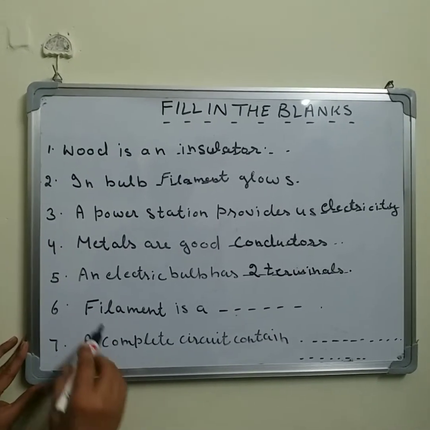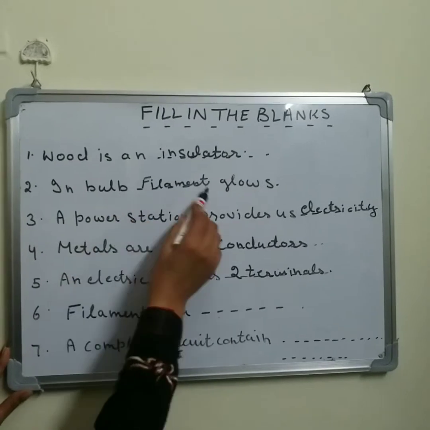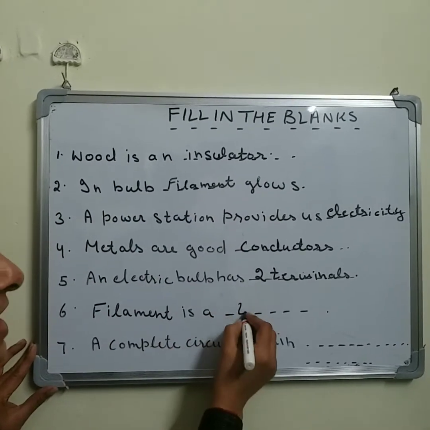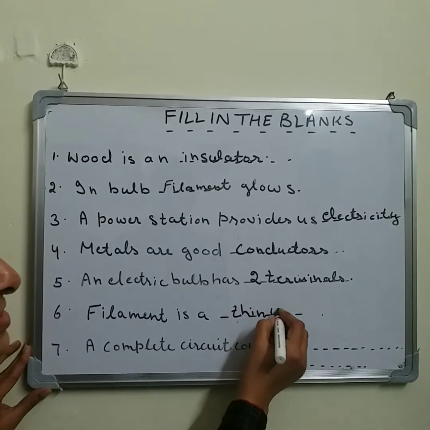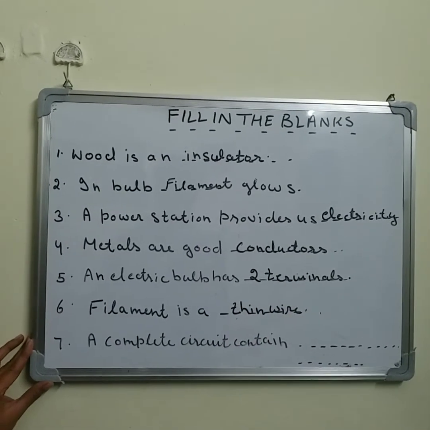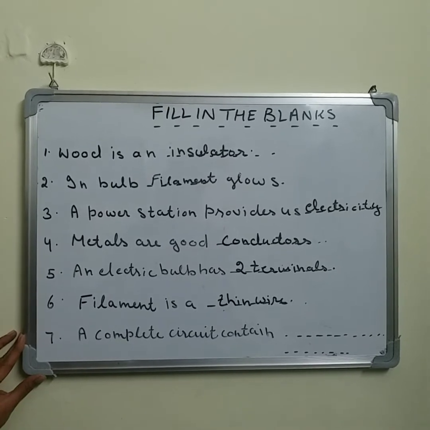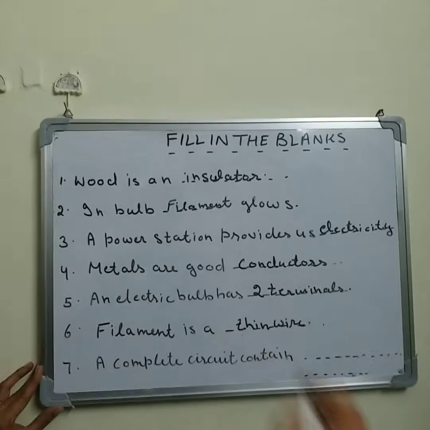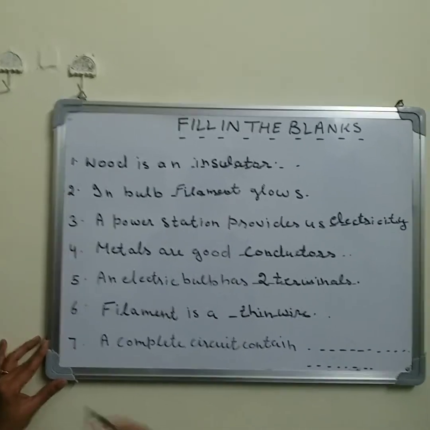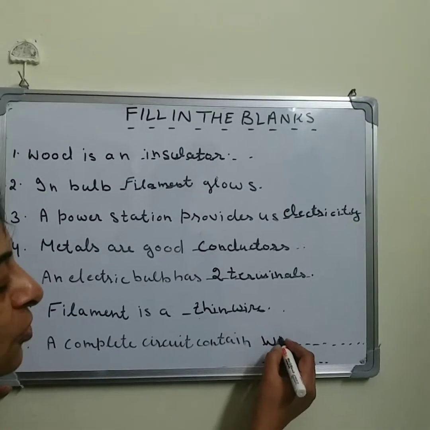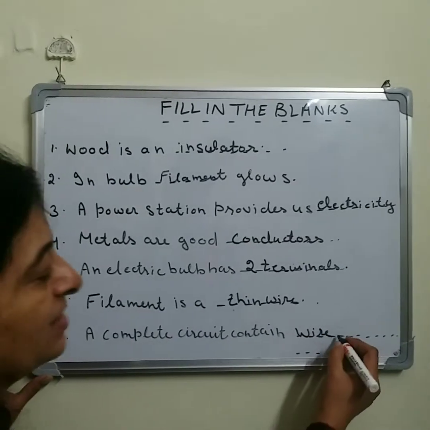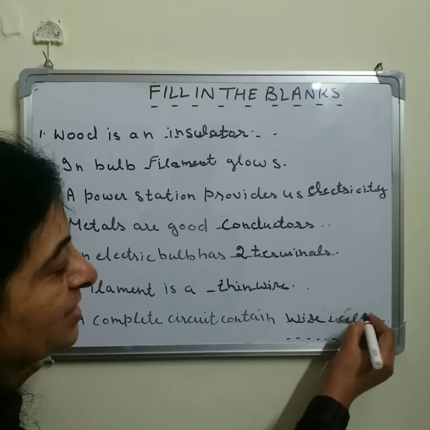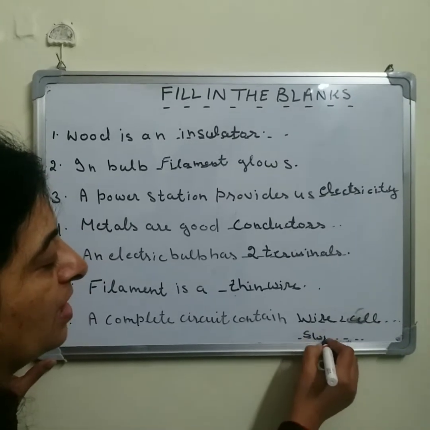Now the next one, filament is a bulb. In a bulb, filament close. So what is a filament? A filament is a thin wire. It is a thin wire made up of tungsten. Now the last one for you, a complete circuit contain. A complete electric circuit contain, first of all, small pieces of wire. After that, there will be a cell, which is must for completing the electric circuit, and there will be a switch.